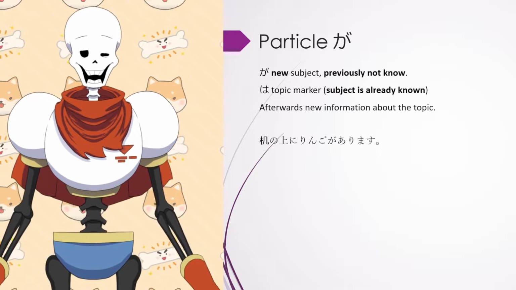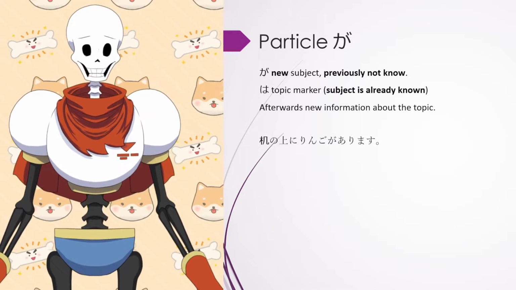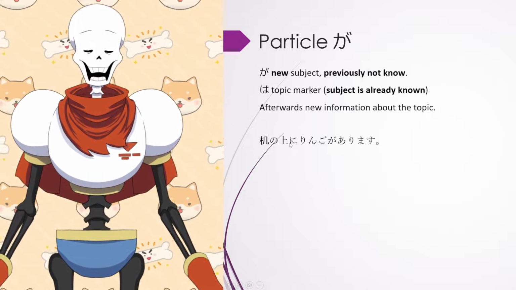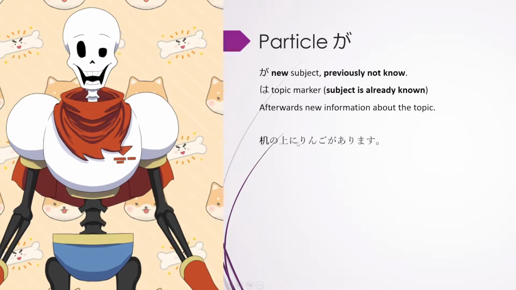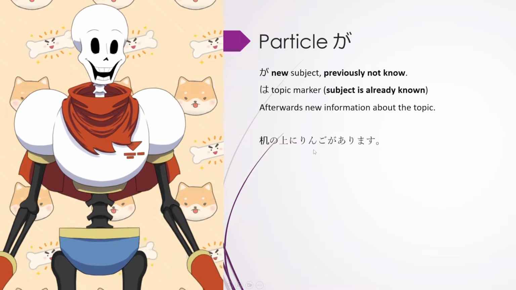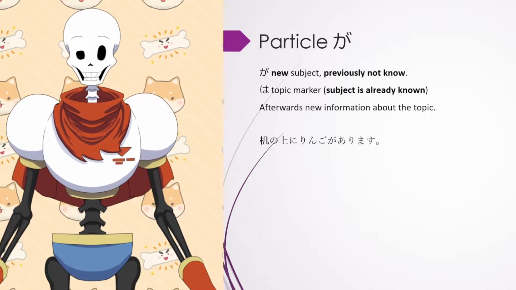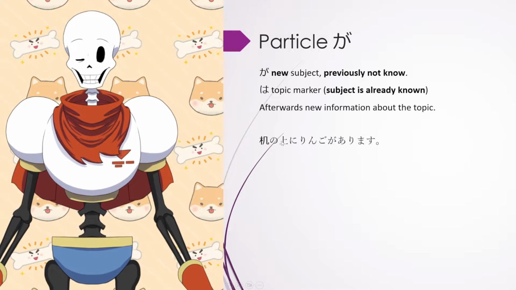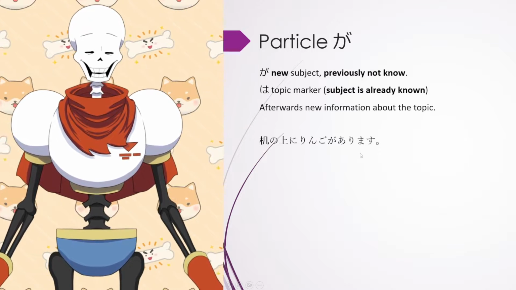So what do I want to say here? Let's have a look at the example sentence. 机の上にリンゴがあります. Okay, that might be a little difficult if you're a complete beginner. 机 is desk. 机の上 means on the desk. Ni, we will talk about that later, is a particle for a place where something exists. リンゴがあります. Ringo is an apple. Ga, that's the particle we talk about. あります, something exists, especially inanimate objects. So on the desk there is an apple. 机の上にリンゴがあります.